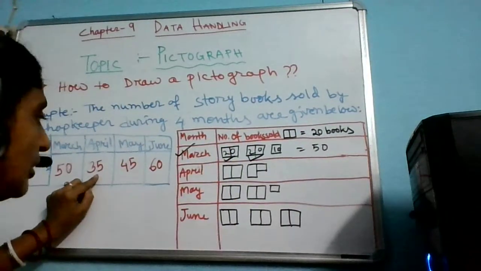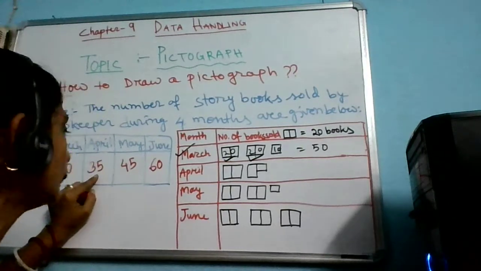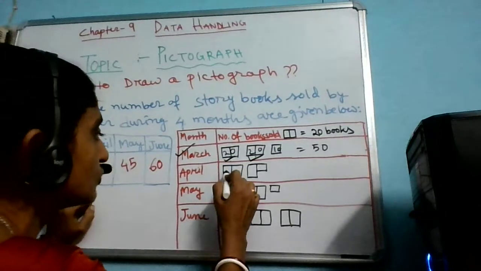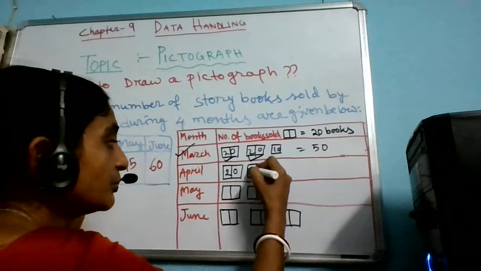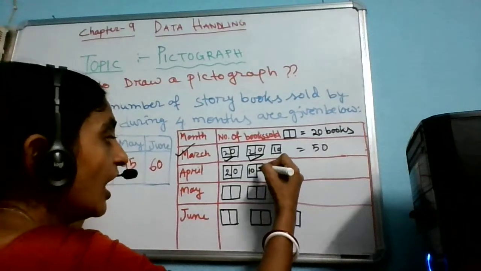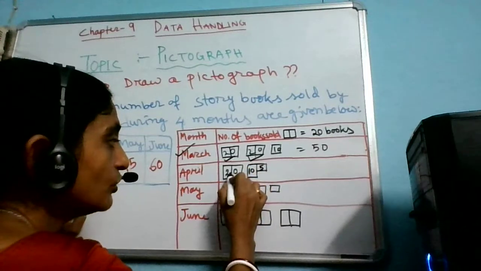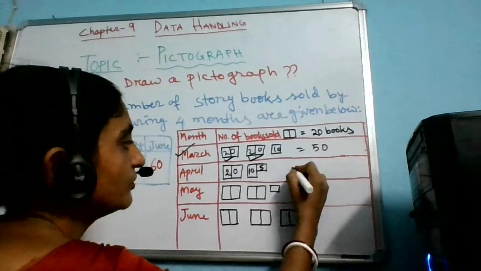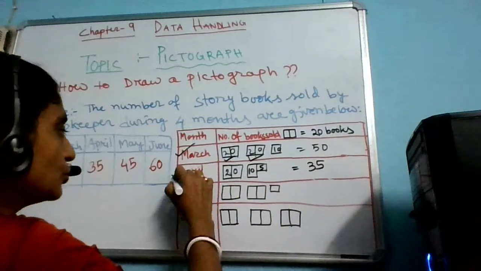Let's come to the April month. In that month the total number of books sold is 35. So how can I present this one? This first picture stands for 20. That part is half of 20, which is 10, and half of 10 is 5. So let's add these three. 20 plus 10 is 30, 30 plus 5 equals 35 books sold in the month of April. So this is also clear.